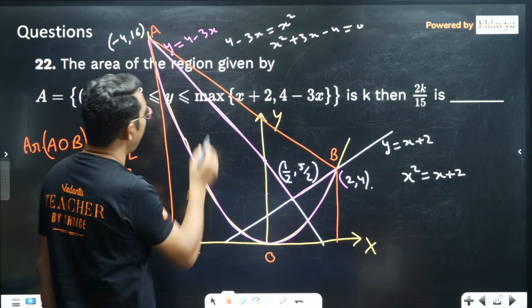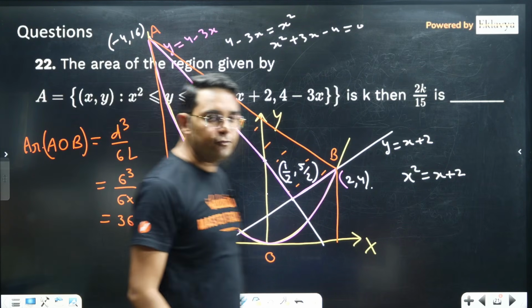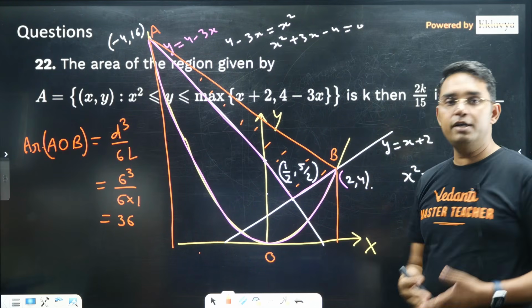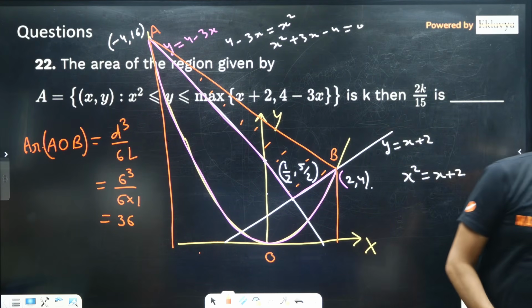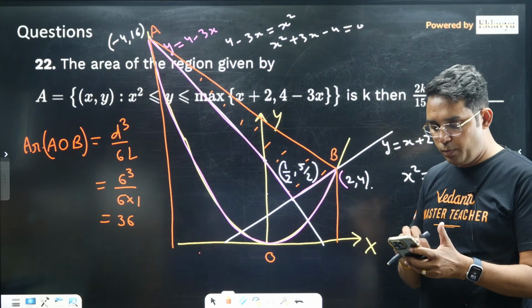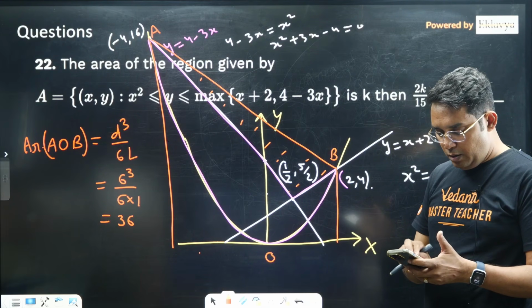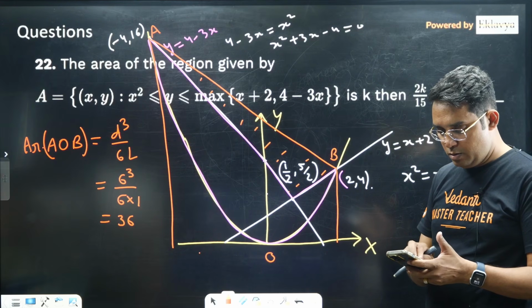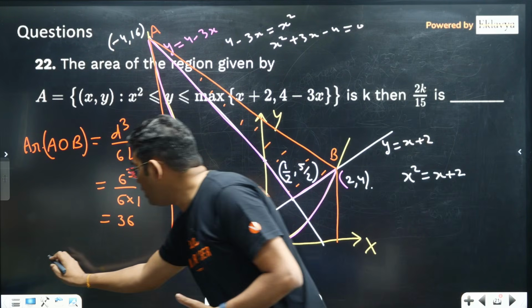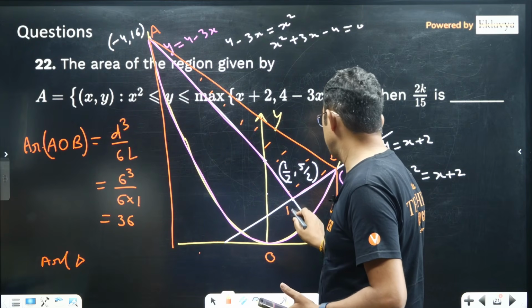Now from this area, I think we need to subtract the area of this triangle. The area of the triangle can be found using determinant or stairs method, and if you subtract it from 36, you will get your desired area. I'm writing the answer directly because I think this area of a triangle can be found easily. There is no problem in that. I call these points A, B, C actually.